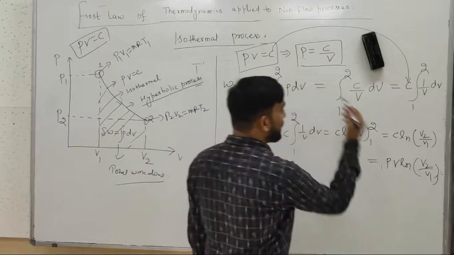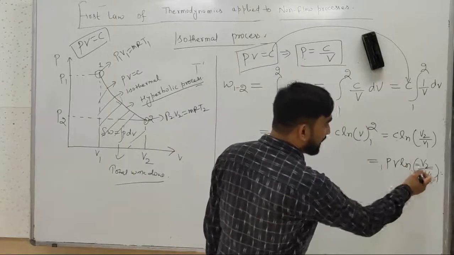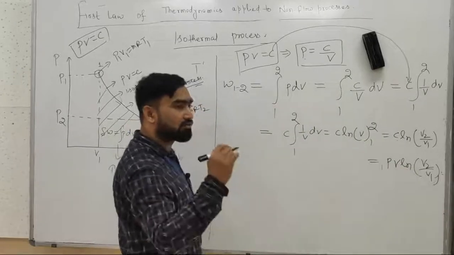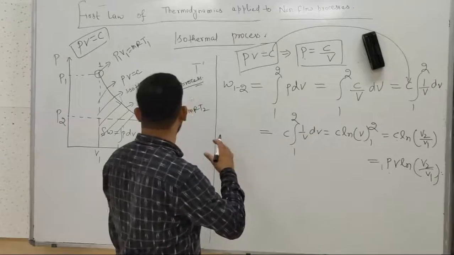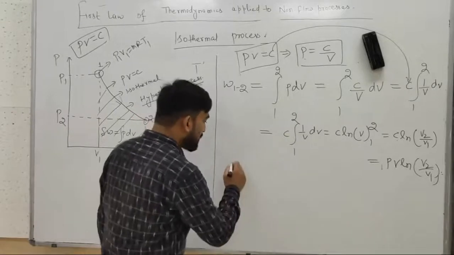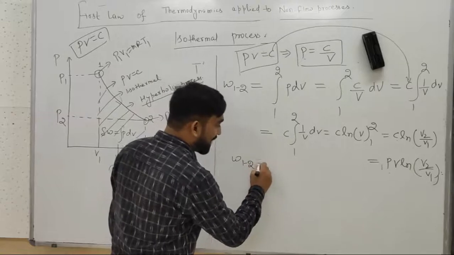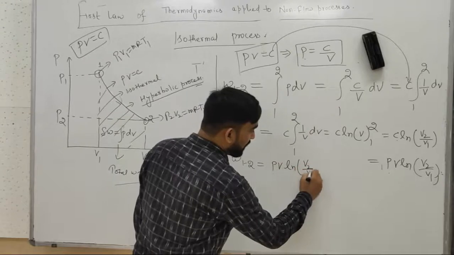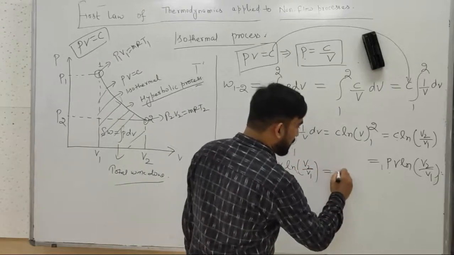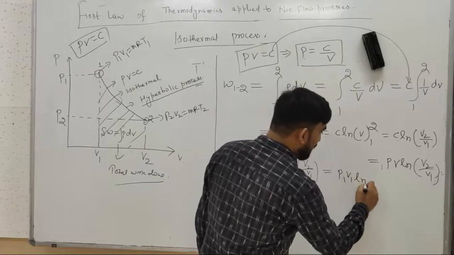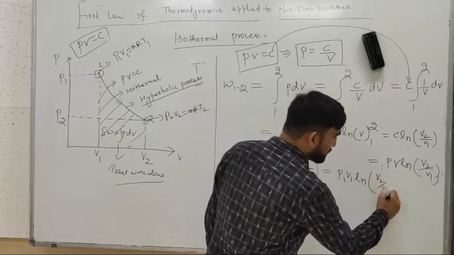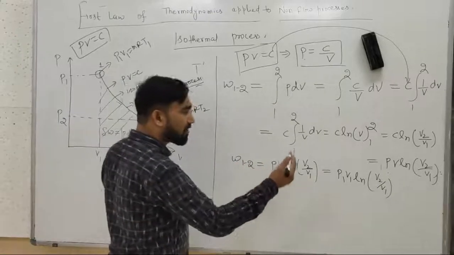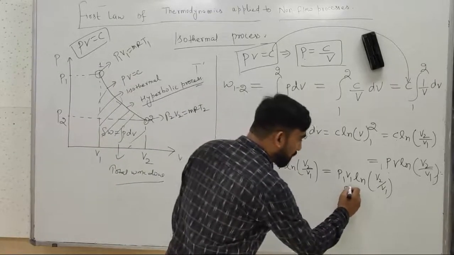So we can replace this constant as PV, that is PV ln of V2 by V1. So in case of constant temperature, isothermal or hyperbolic process, the total work done may be derived as PV ln V2 by V1, or P1 V1 ln of V2 by V1. We have said that P1 V1 equals constant, or P1 V1 equals P2 V2.